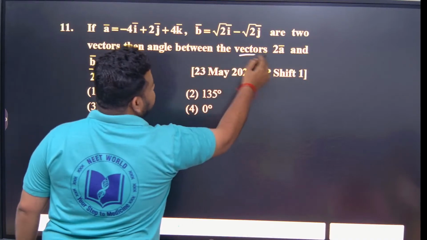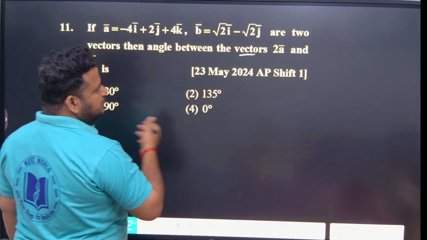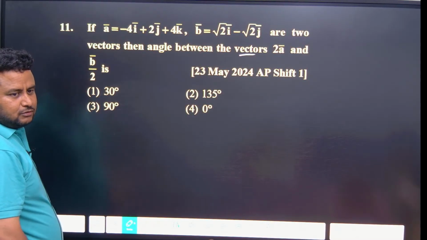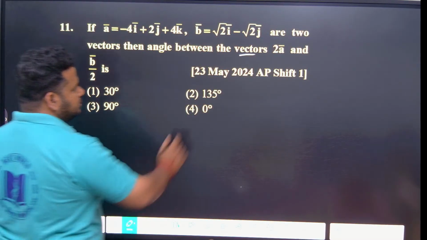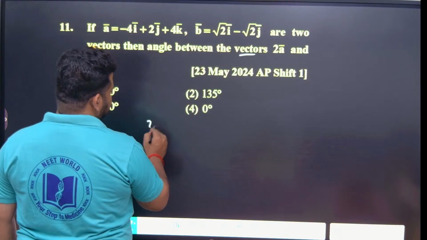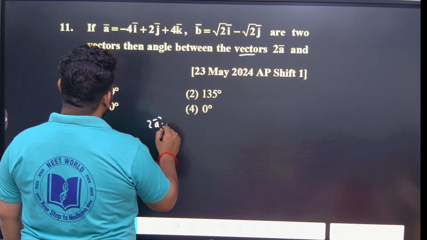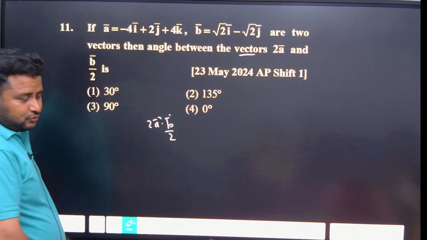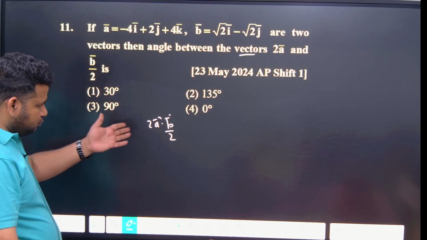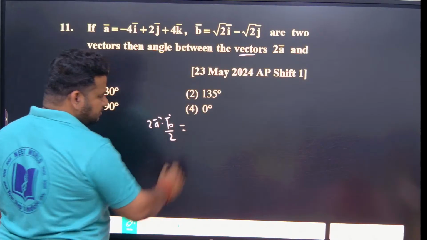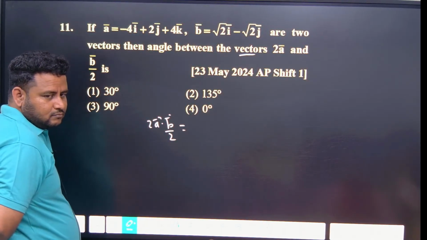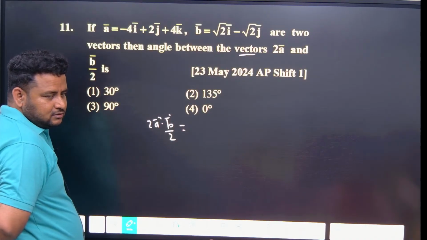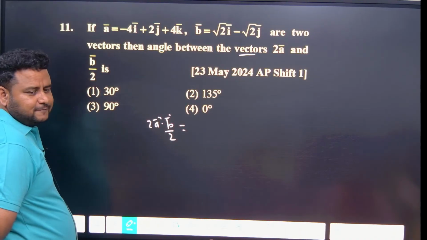They are not asking the angle between A and B. They are asking the angle between 2A and B by 2. Now if I look at this 2 times A into B by 2, this will give us actually A dot B only, right? So first let us find out A dot B only.